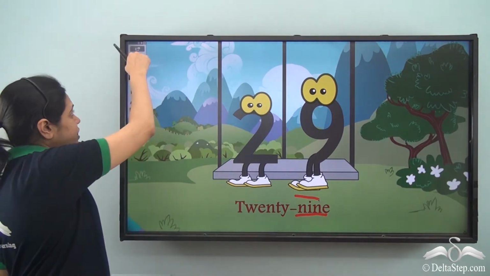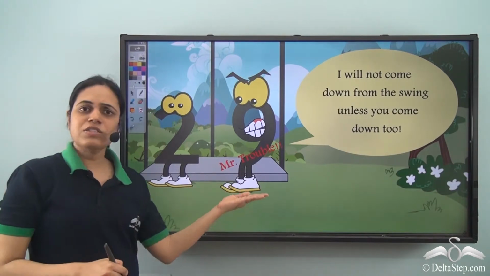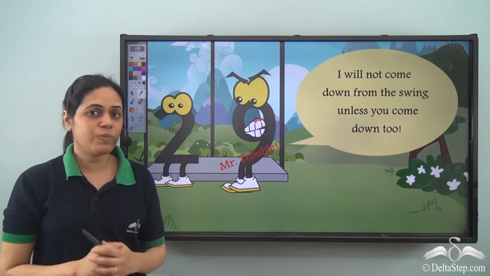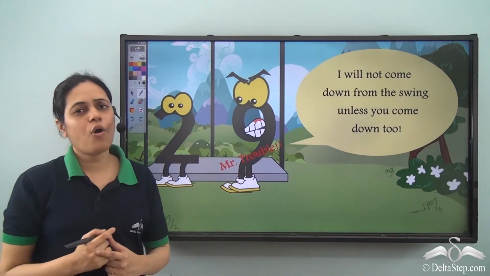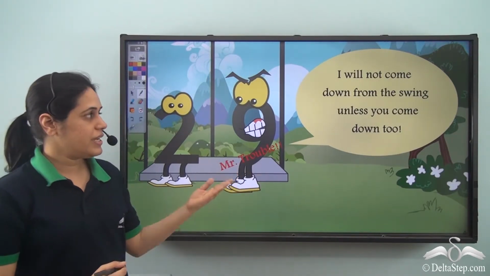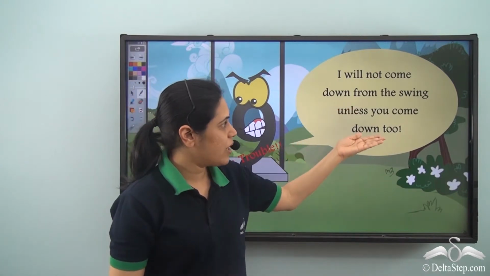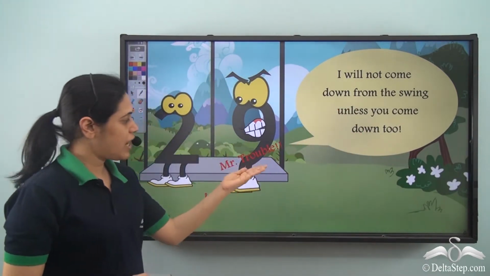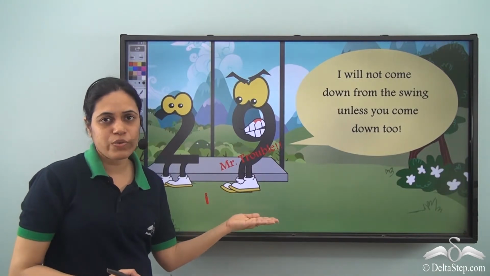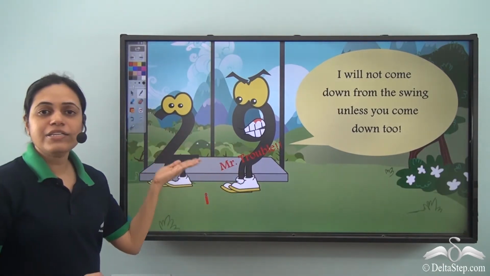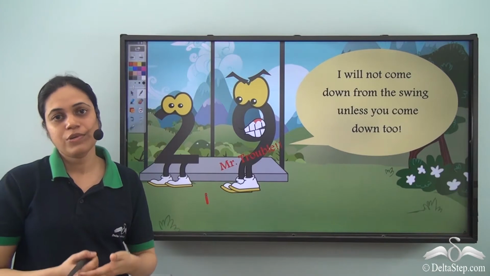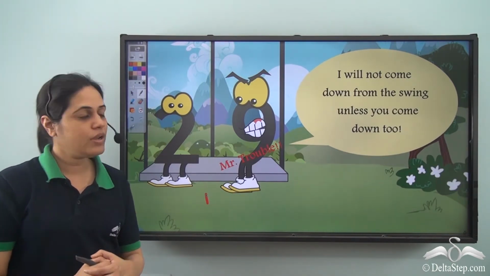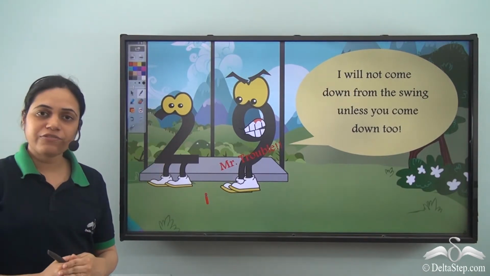And what happens after 29? Very interesting, because we know that 9 is Mr. Trouble. Do you remember that 9 always causes trouble? He says, I will not come down from the swing unless you come down too. So 9 won't come down from the swing until and unless 2 also comes down. So 2 has no choice, but he has to come down.